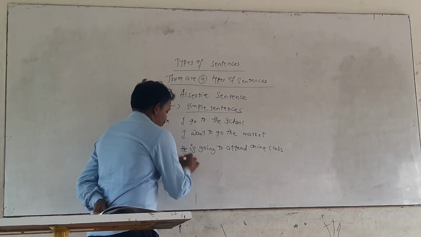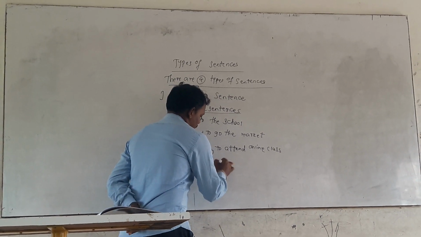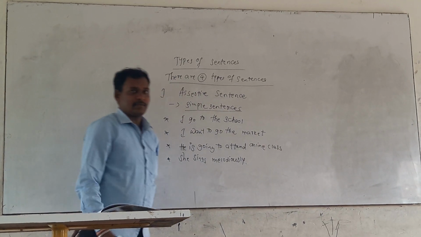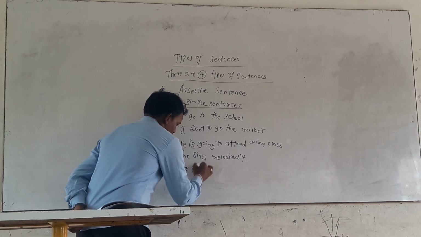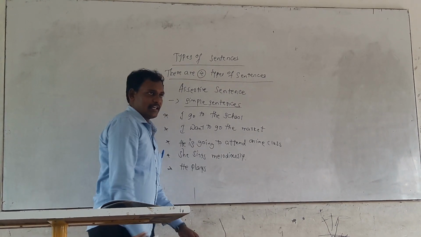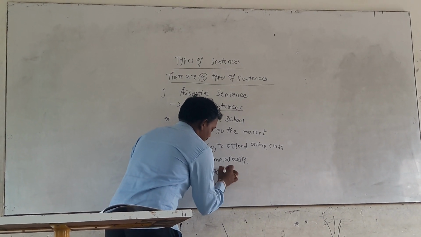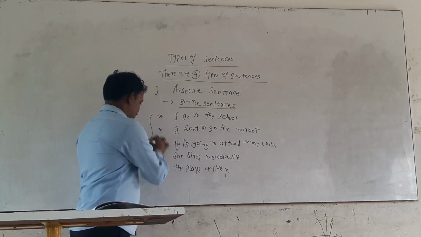The next one: she sings melodiously. He plays actively. These are the examples for assertive sentences.